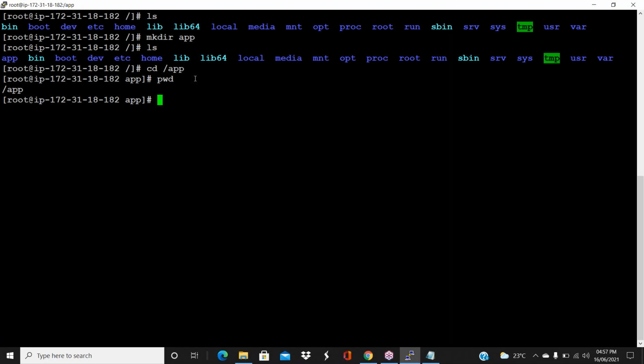So first, the touch command. Touch space. So guys, again, while creating files or folders, you should consider which folder you are in.